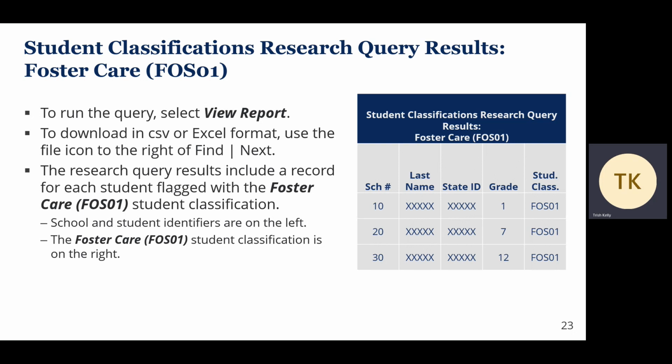The research query results follow a standard format. School and student identifiers are on the left. The foster care FOSSO 1 student classification is on the right.